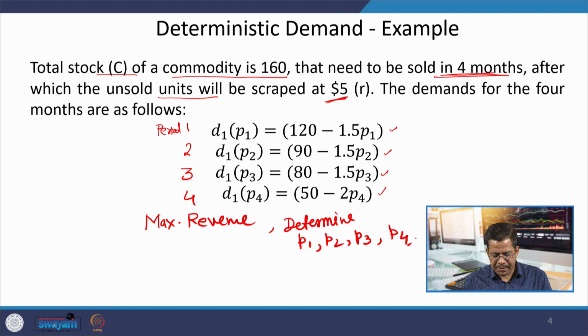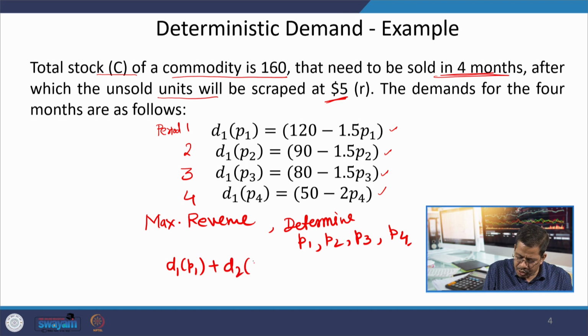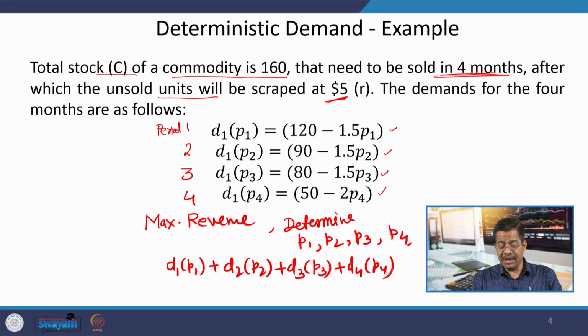We want to maximize our total revenue, D1 P1 plus D2 P2 plus D3 P3 plus D4 P4, subject to total demand being less than or equal to 160, and this entire problem can be formulated very easily in our Excel sheets.